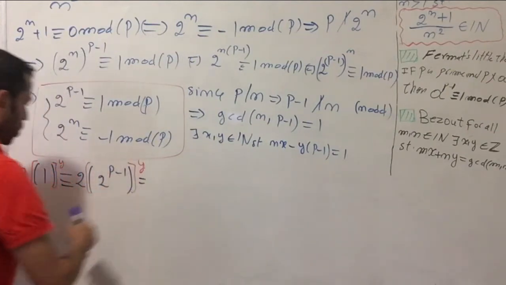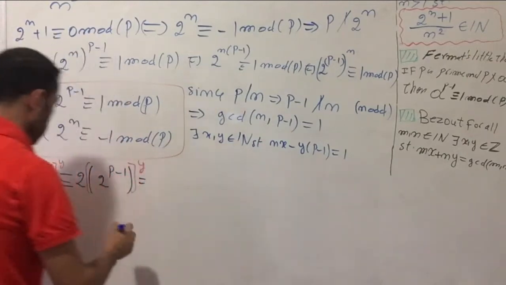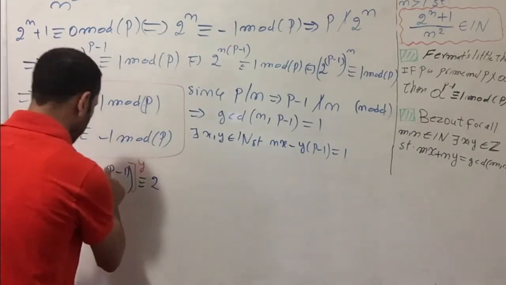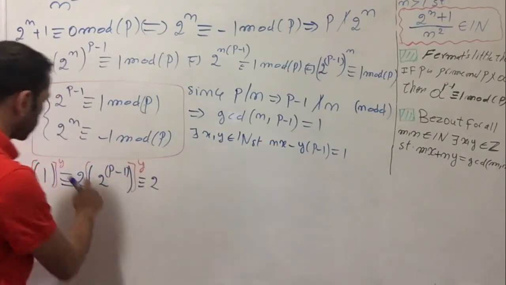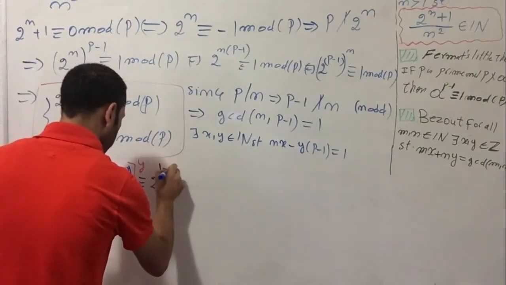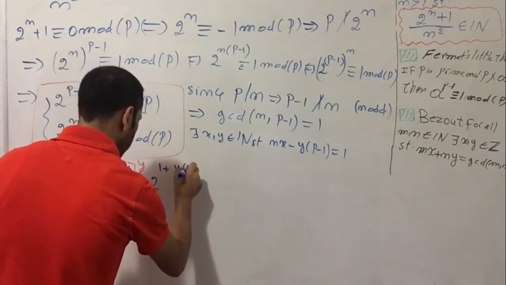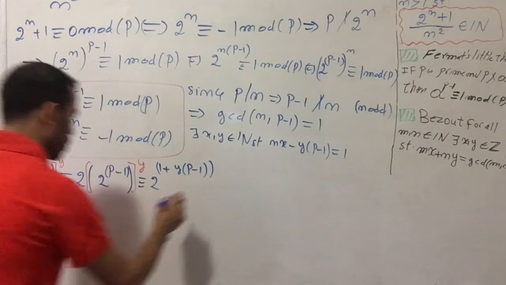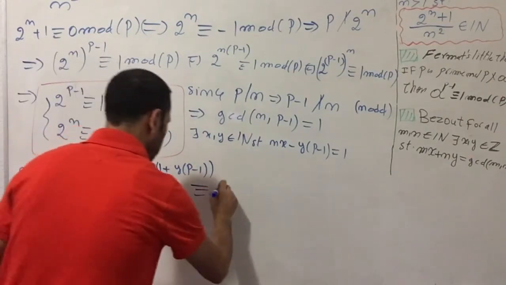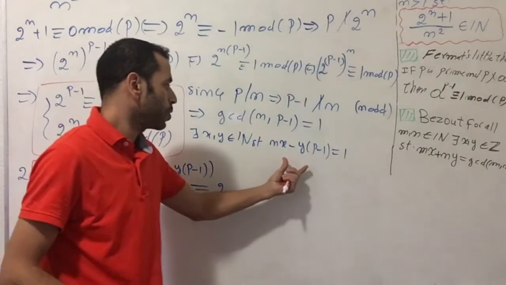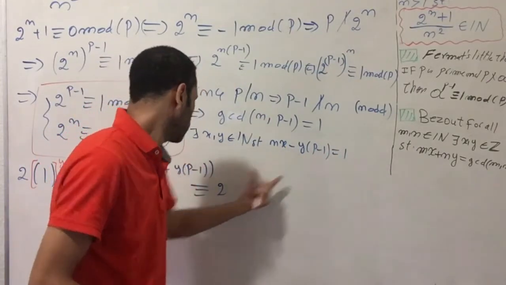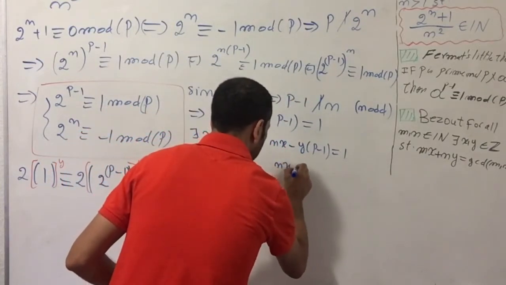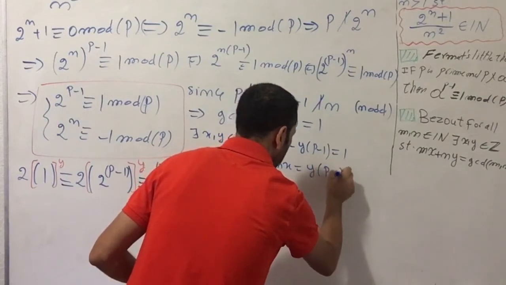So now this will be modulo p all the way down. To simplify a little bit, the y is an exponent. I bring the y here, and with the 2 outside it becomes 2 to the power 1 plus y multiplied by p minus 1. This is a congruence. I'm going to replace this linear combination from Bezout's theorem into here. I push nx to the other side, so nx equals y(p minus 1) plus 1.